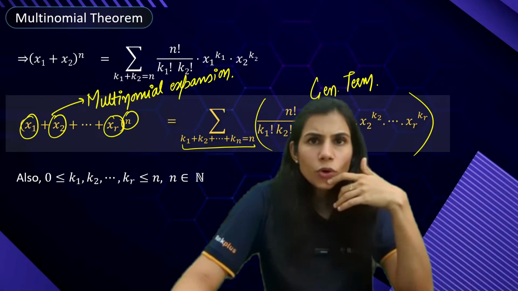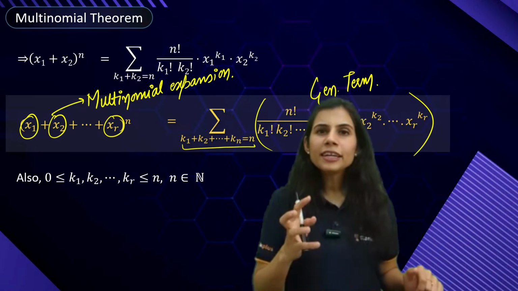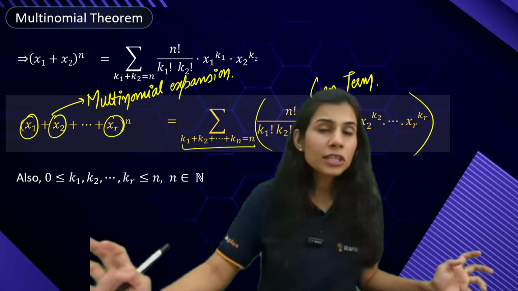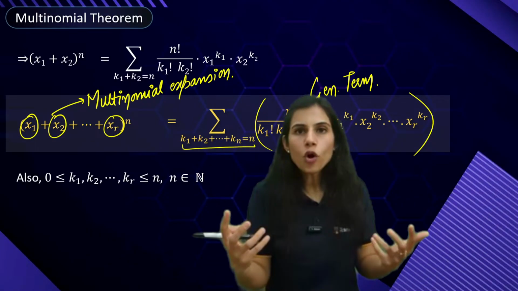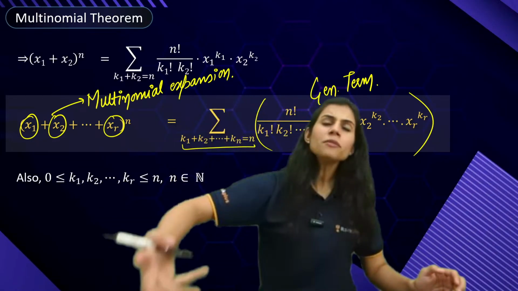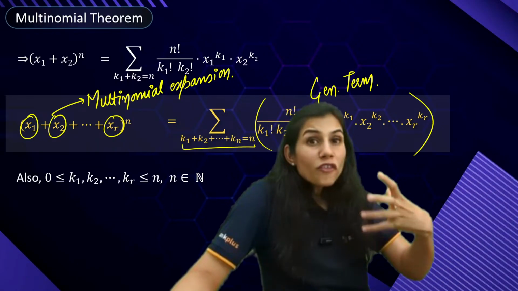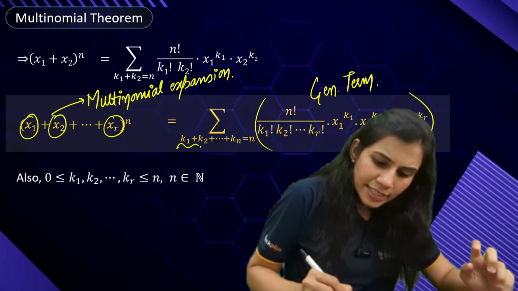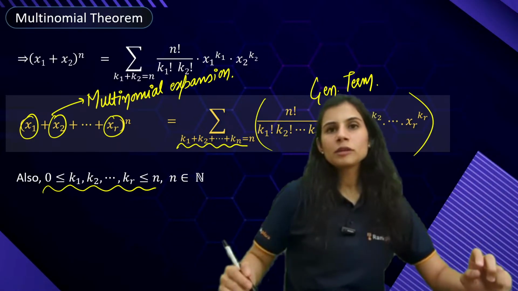No, no, because you have to understand how the terms are being formed. The terms are dependent upon k1, k2, k3 up till kr. In how many ever ways you can perform k1 plus k2 plus k3 and so on plus kr equal to n, those many terms are going to exist in the expansion. So, the number of cases or number of solutions of this equation, keeping this restriction in mind, will give me the number of terms in my expansion.